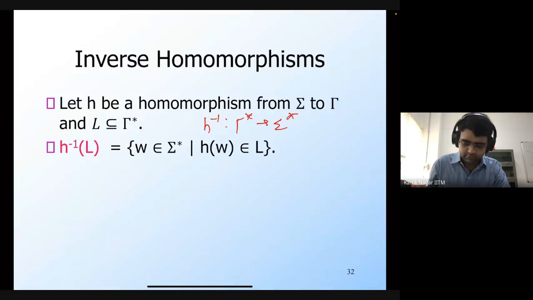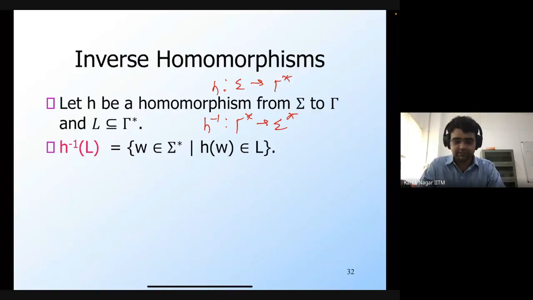Note that the original homomorphism H was from sigma to gamma star. This H inverse takes a language in gamma star and gives another language in sigma star, and is simply defined as the set of all strings W in sigma star such that H of W belongs to L.